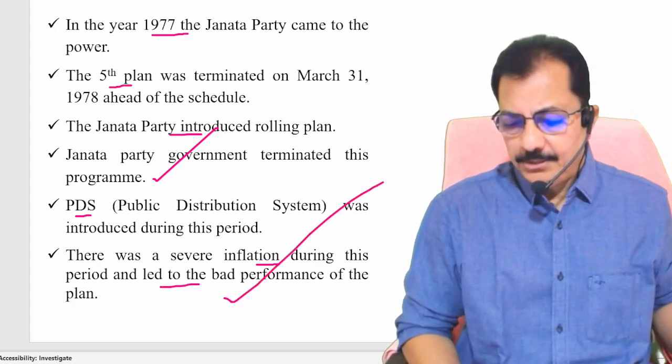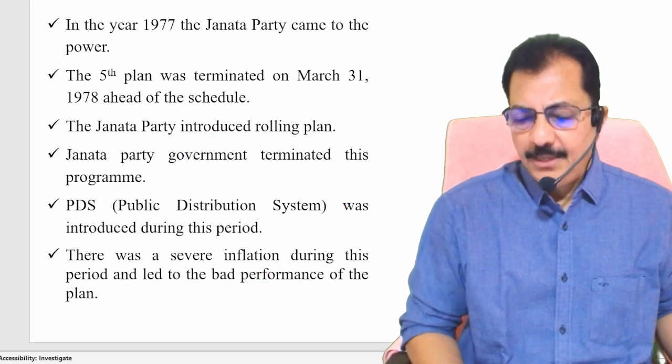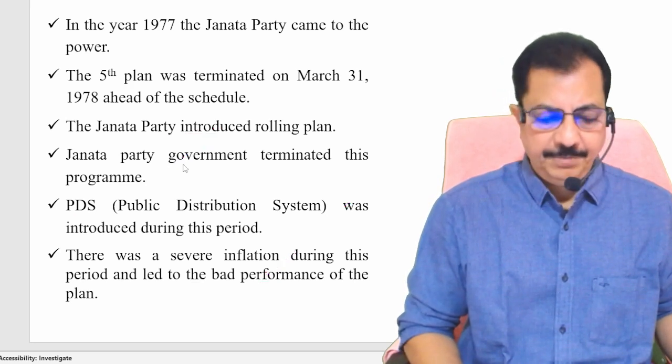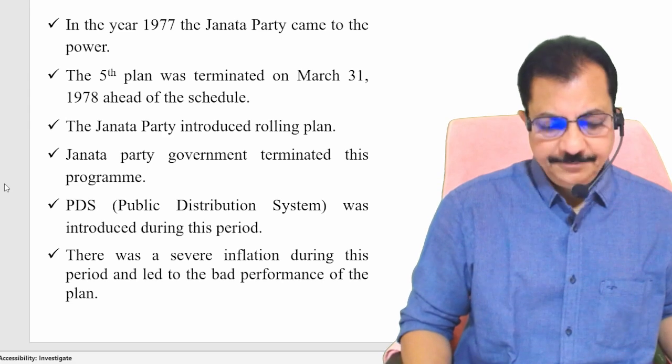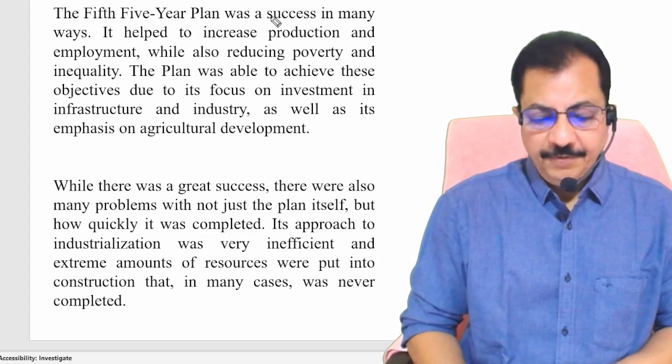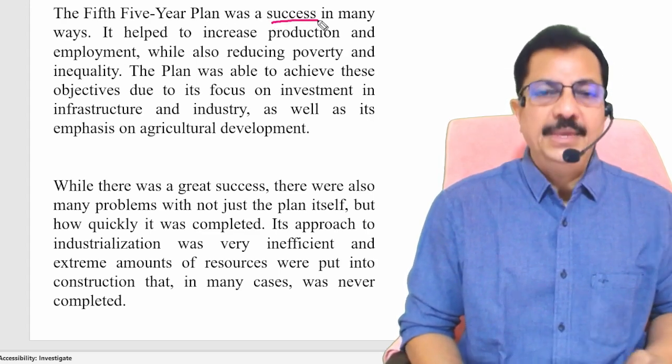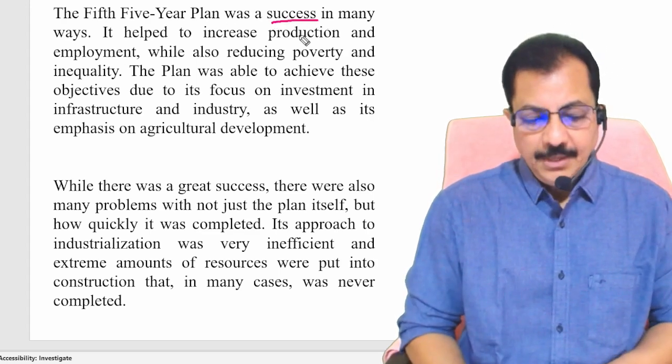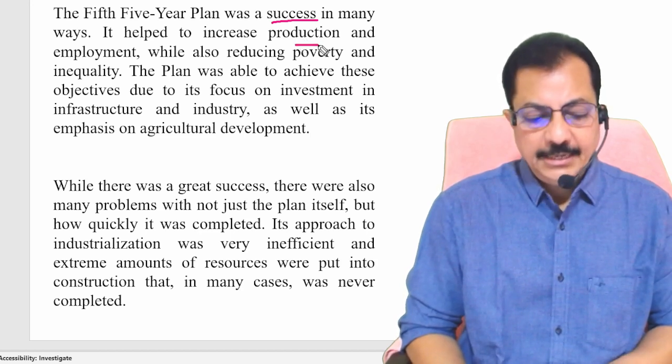Clear? Meaning it happened especially at the end of the fifth plan. Now let's go ahead. Some points regarding this. But even though there was inflation, the fifth plan was considered to be a success. It helped to increase production.